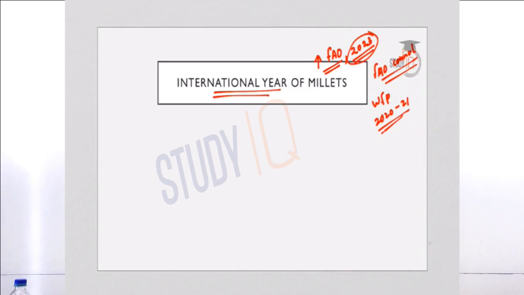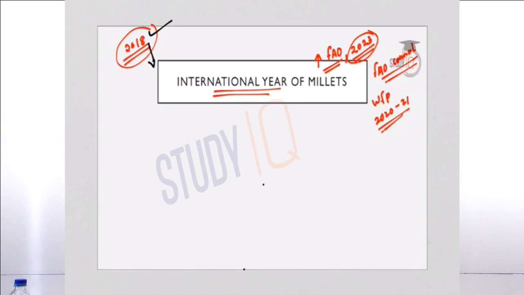And now if we look at India, India had celebrated 2018 as the National Year of Millets. The objective was to promote the cultivation and consumption of millets, and this was further supported by the Indian government by increasing the minimum support prices or the MSP of the millets.